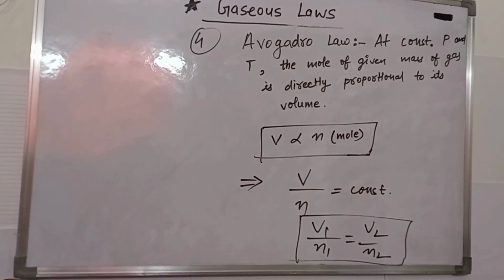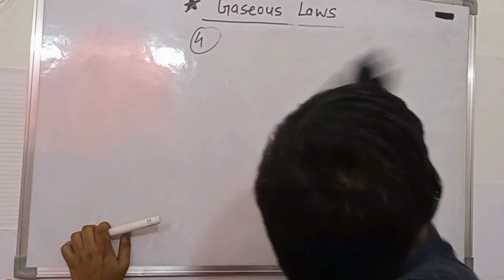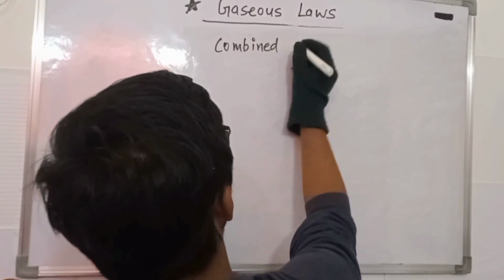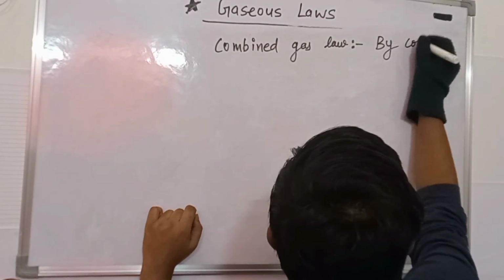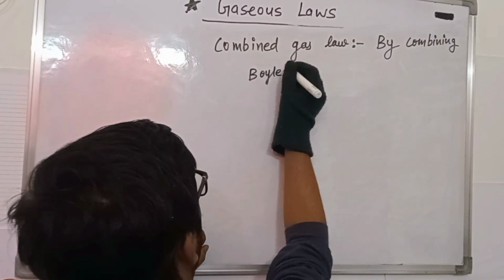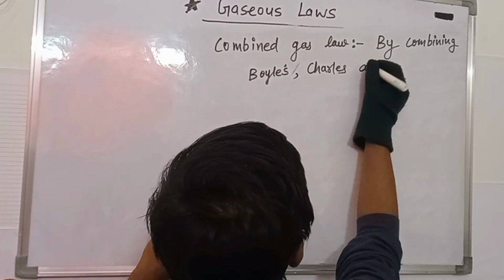Now we are going to discuss the combined gaseous law. Combined gaseous law is made by combining Boyle's law, Charles' law and Gay-Lussac law. When we combine these laws, we get the relation between pressure, volume and temperature when no variable is constant. So without any further delay, let's start. We get the combined gaseous law by combining Boyle's, Charles and Gay-Lussac law.